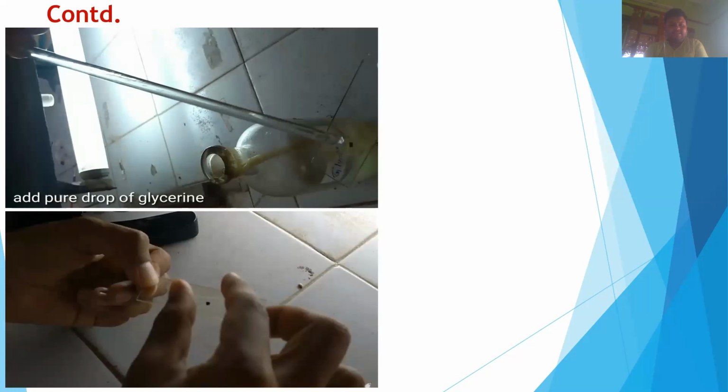We have to place the cover slip onto the exact portion where the cinchona bark is placed on the slide, and place it properly.